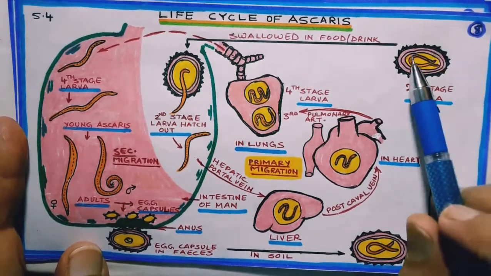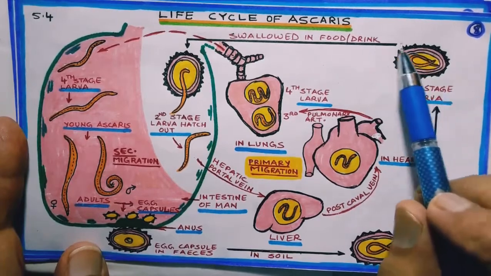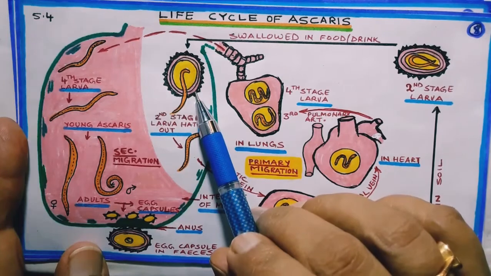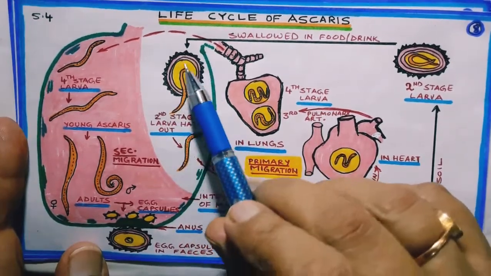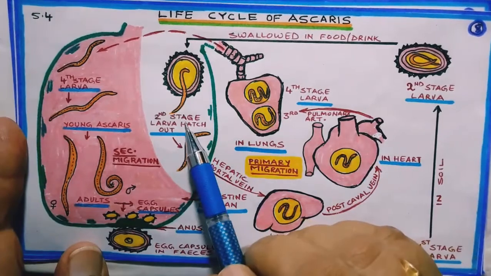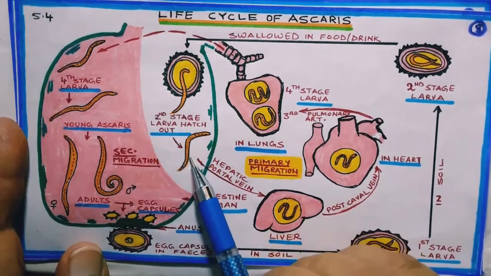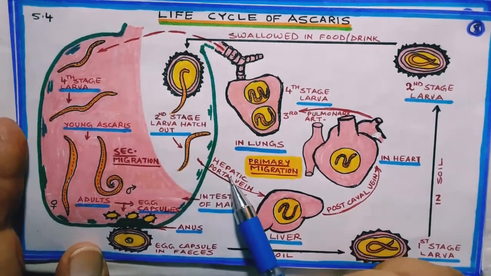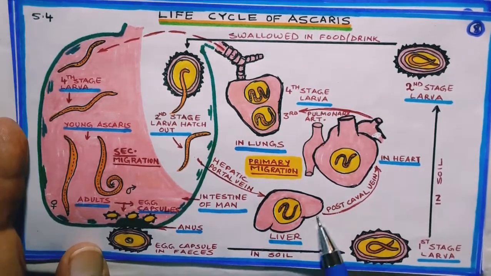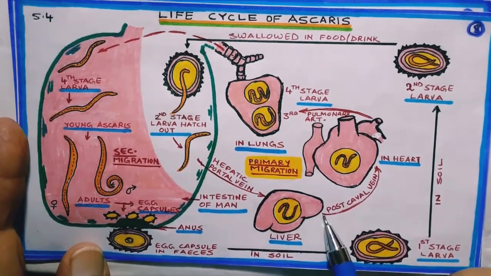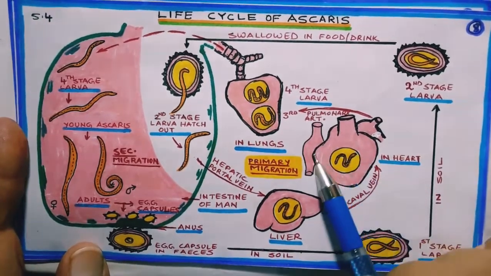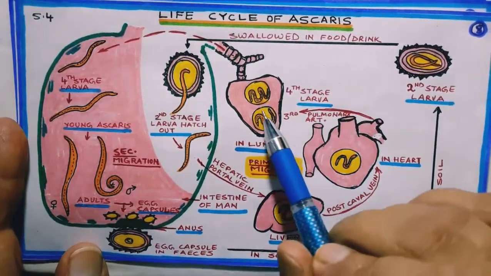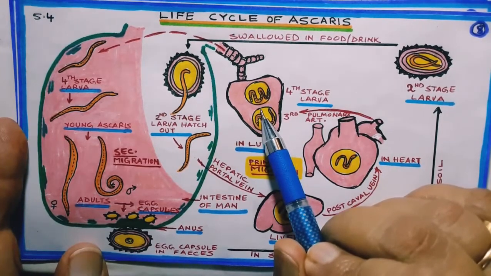Now from soil, along with food or water, we swallow it and it reaches our stomach or intestine, where the outer capsule is dissolved and this second stage rhabditiform larva is liberated in the intestine. It bores through the intestine and through hepatic portal vein it will reach liver. From liver through post-caval vein it will reach heart. From heart through pulmonary artery it will reach alveoli of lungs.